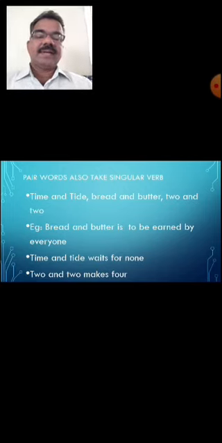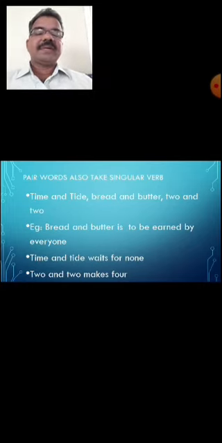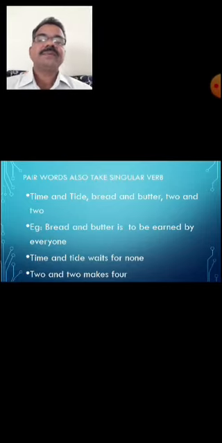Bread and butter, they are different words, but used as a single noun, a single pair. So automatically it takes the singular form of verb. Bread and butter is to be earned by everyone in order to live happily. Nobody should be away from this. Time and tide waits for none. Time doesn't wait for anybody. Even if you work or don't work, even if you wake up or don't wake up, even if you remain sitting forever and forever, time and tide waits for none.